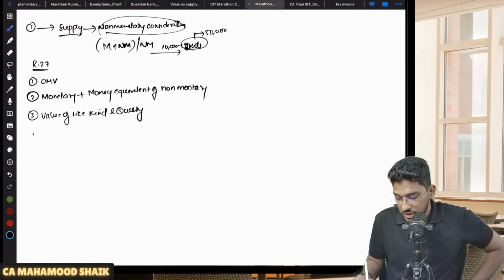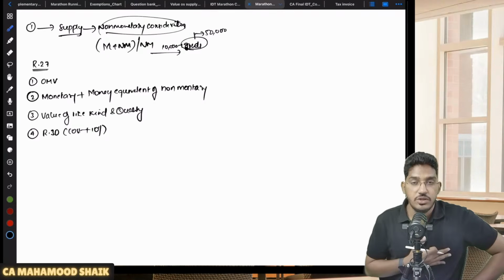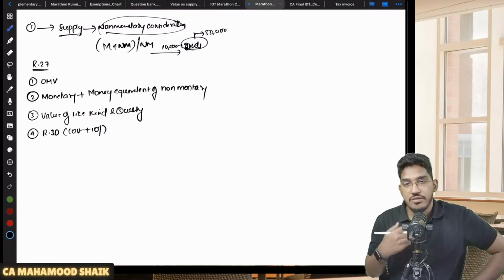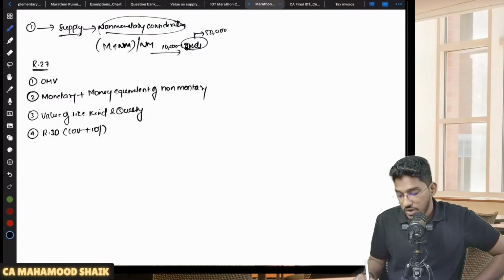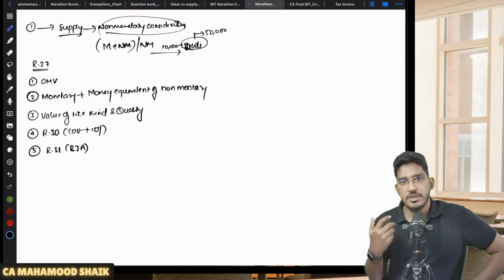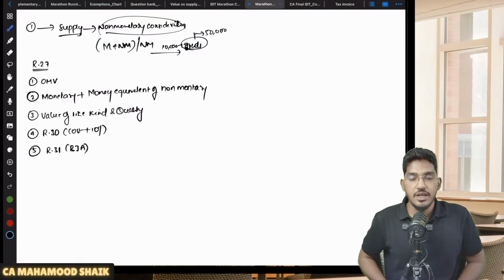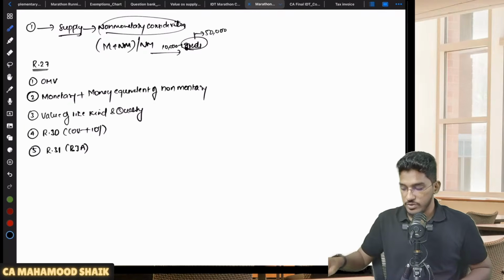Sir, if that is also not applicable, then what should you do? Then you have to find out the value on the basis of rule 30. Sir, what is rule 30? Cost plus 10% margin, that is, cost plus 10% on cost basis. You have to determine all the cost and add 10% to it. That cost plus 10% will become the value of supply. Sir, if cost also I am not able to determine, then you have to follow rule number 31, which is best judgment assessment. Depending on whatever information is available, using other reference points, you have to determine the value.